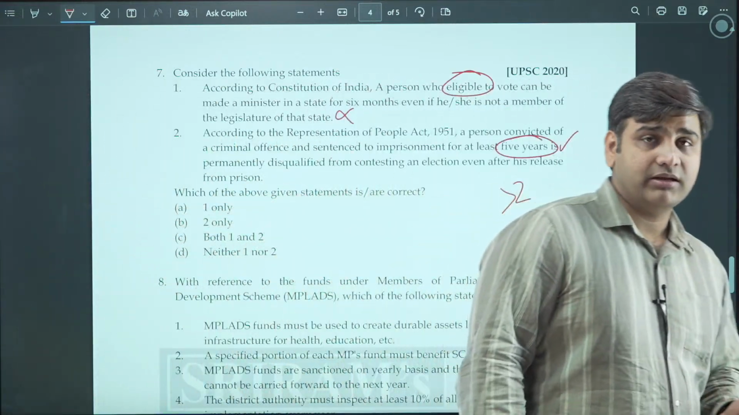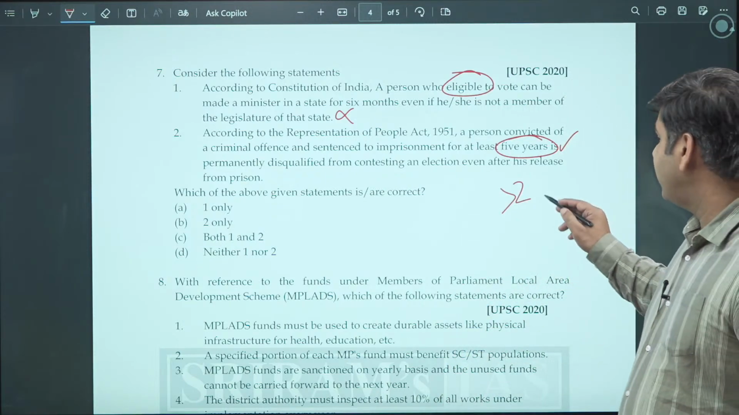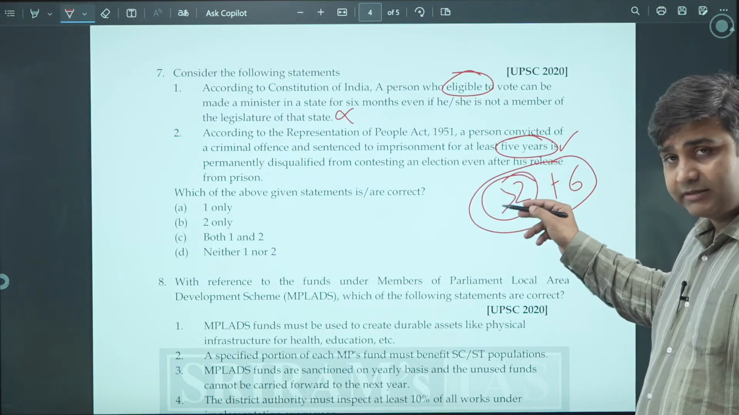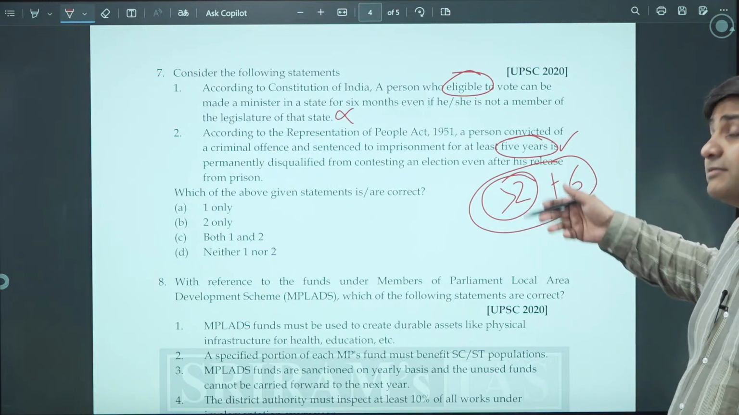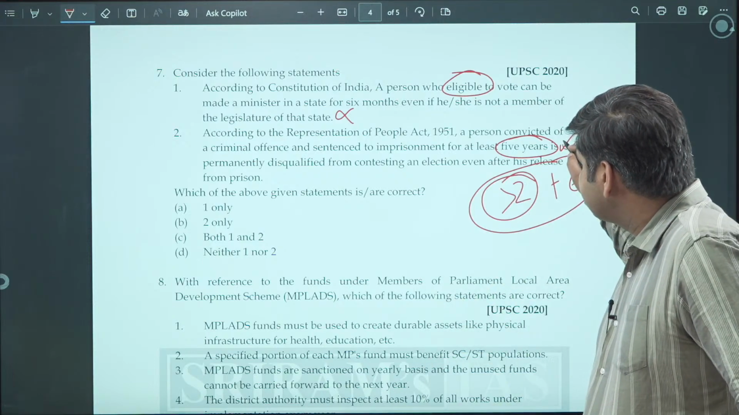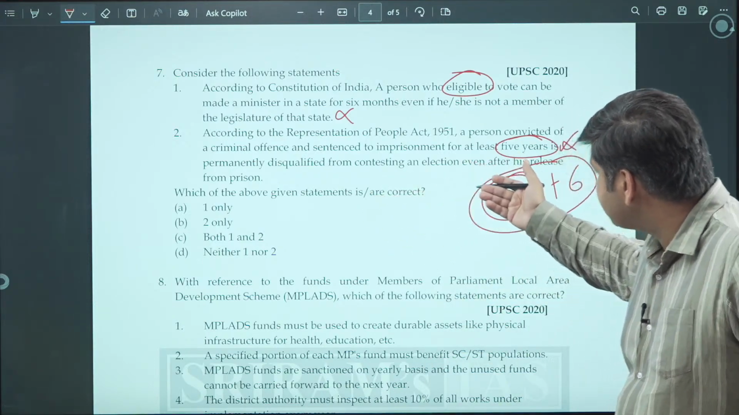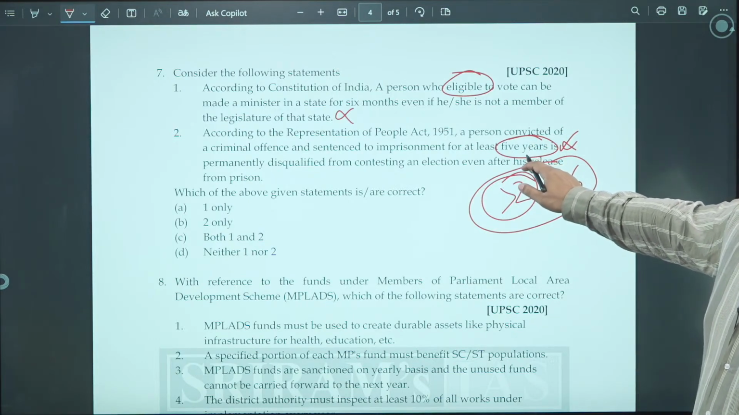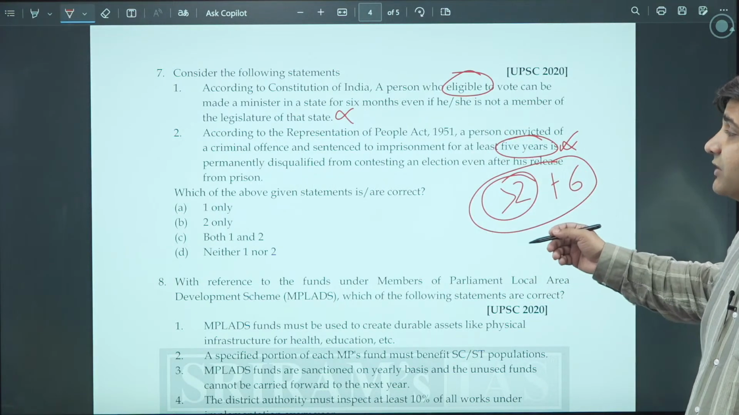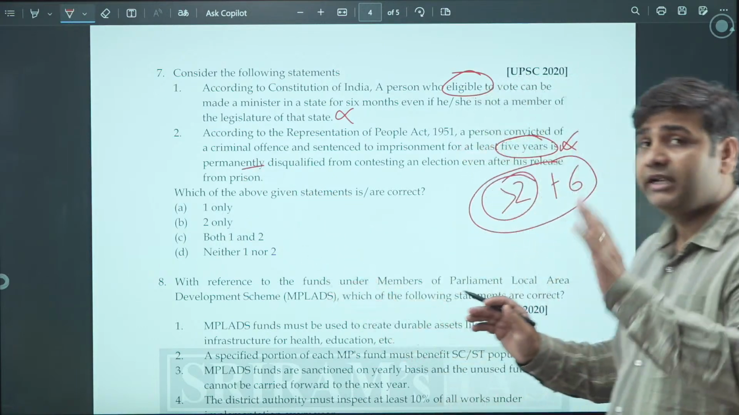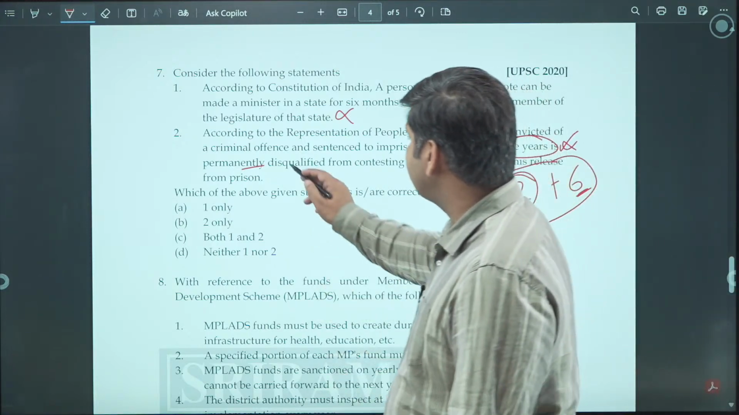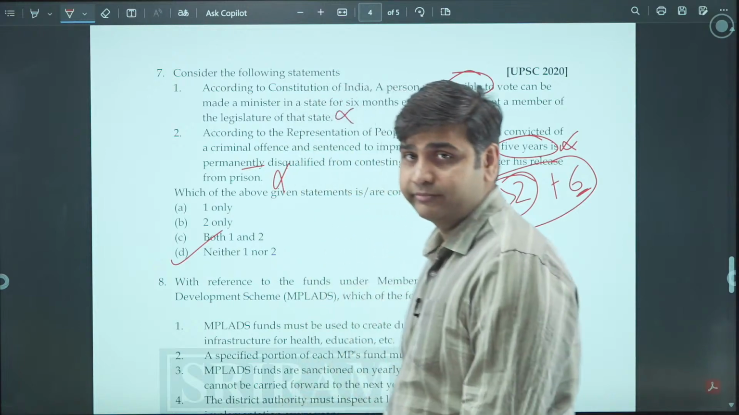He does not remain in that position when he is in jail. And after he completes his term of 2 years, he is disqualified for 6 more years. He cannot fight elections. Okay, so this is not 5 years. A person convicted of a criminal offence sentenced to imprisonment for at least 2 years or more is not permanently disqualified; it is for 6 years after his release. So both of them are not correct. So we will go with D as our option. Okay.